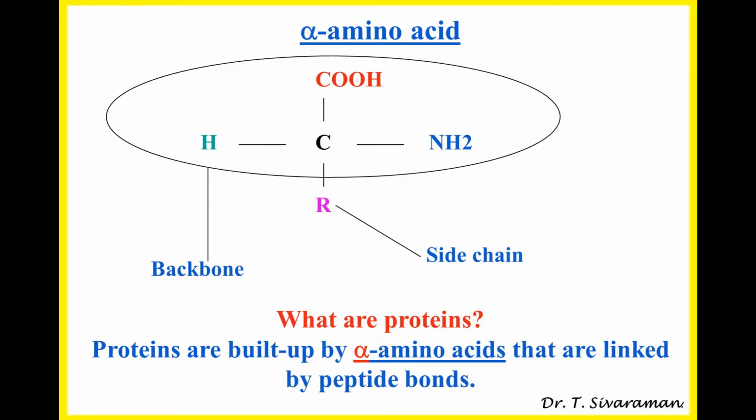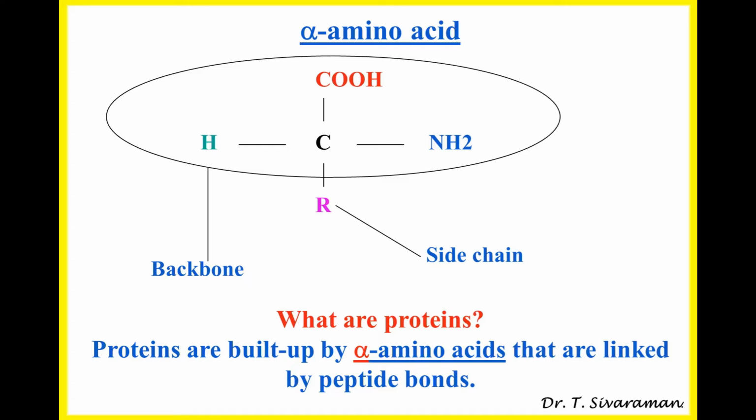In this slide, I am showing the model structure of alpha amino acids. In the alpha amino acid, the amino group and carboxyl group are attached to a carbon atom. The chemical moieties consisting of the amino group, carboxyl group, and proton can be called the backbone of the amino acid. The R group can be called the side chain. Depending upon the R group, there are many types of alpha amino acids. In other words, in the alpha amino acids, the backbone is similar in all cases. The amino acids differ from one another in their side chain.